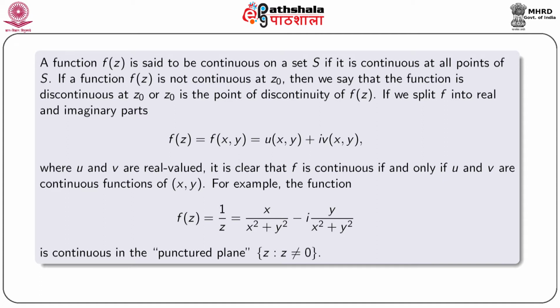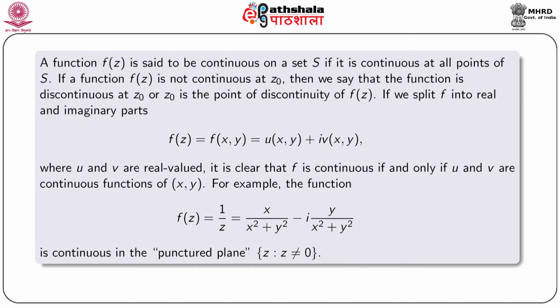If we split the function f into real and imaginary parts, that is f(z) equal to f(x,y) equal to u(x,y) plus i v(x,y), where u and v are real valued functions, it is clear that f is continuous if and only if u and v both are continuous functions of two real variables x and y.